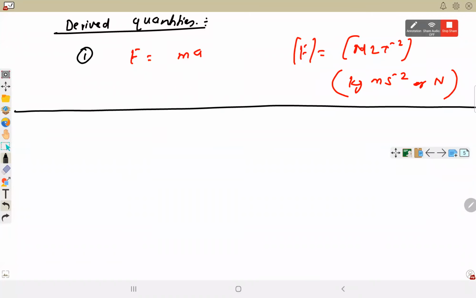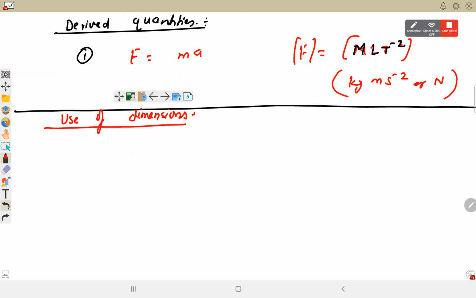उसमें क्या करते हैं हम? We change the fundamental quantities itself. अभी mass, length और time है fundamental quantity. Suppose it says the fundamental quantity is taken as energy, velocity, and time. So in this new set of fundamental quantities, in the new system of measurement, we can use the dimension analysis, or we can use dimension for different purposes.